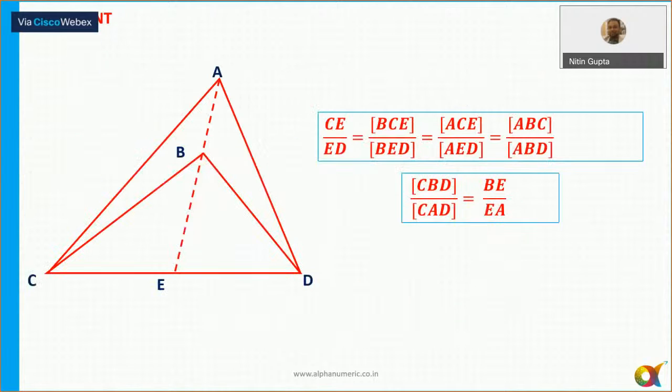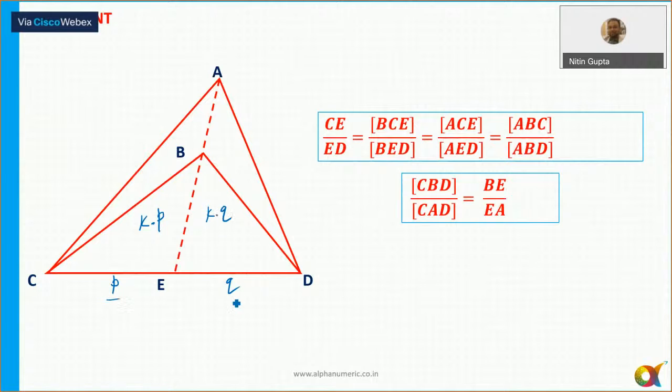This also we have derived, and we have solved a lot of difficult questions by using these properties in a very short amount of time. C is to ED. So for example, if I say the ratio of C is to ED is equal to P is to Q, the area of this triangle ABC is equal to K into P times, and the area of the triangle BED is also equal to K into Q times.